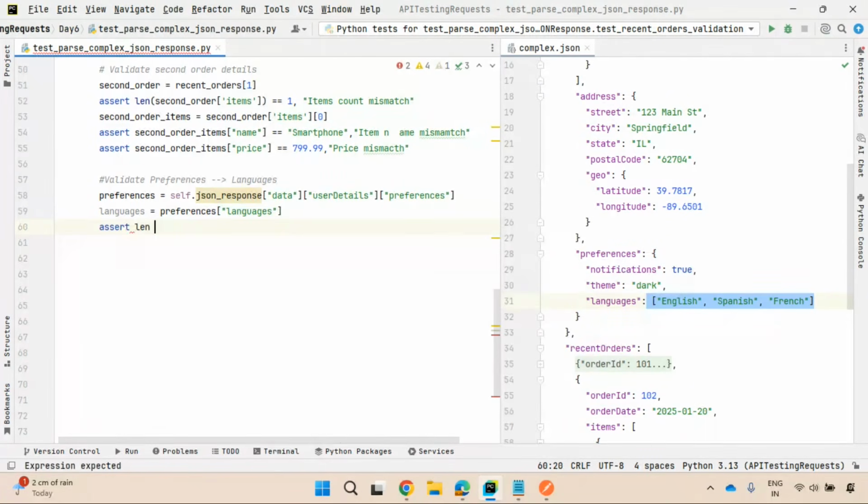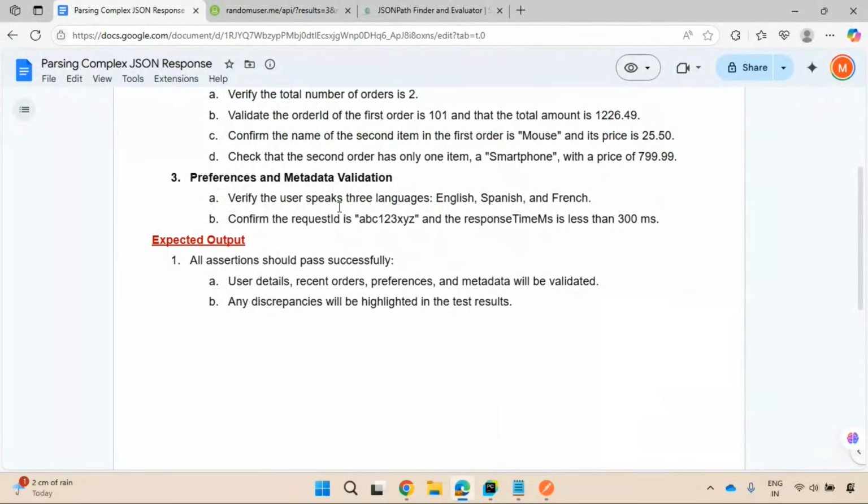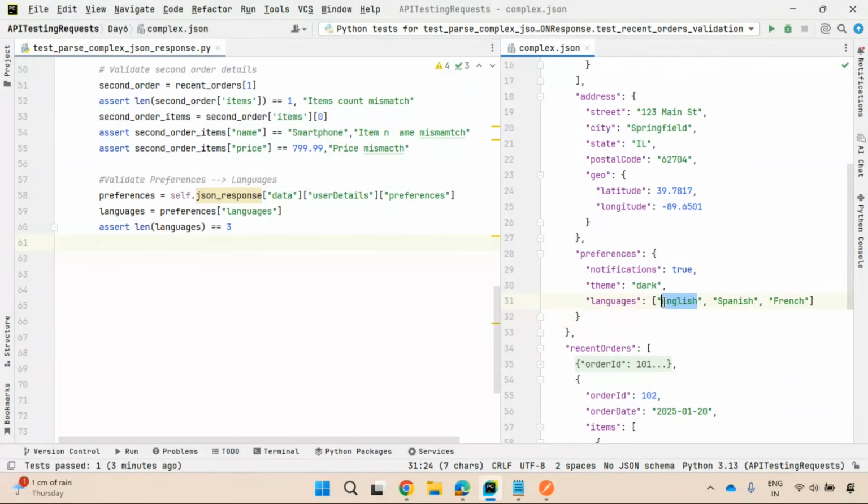I'll check whether I have 3 languages or not first. So assert length of languages equal to 3. It must be 3. And the other thing is, I'll check whether the user speaks all the 3 languages or not. Can I do one simple check here? I'll only extract English, Spanish, and French. I'll not use a for loop. I'll go for indexing. Languages of 0 is English, languages of 1 Spanish, languages of 2 it is French. So I'll go for that.